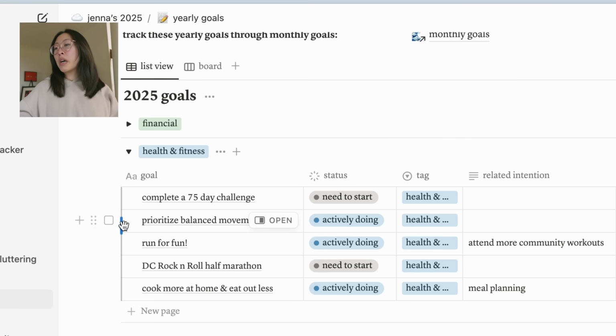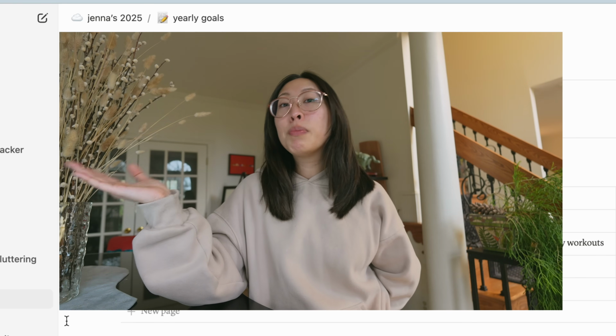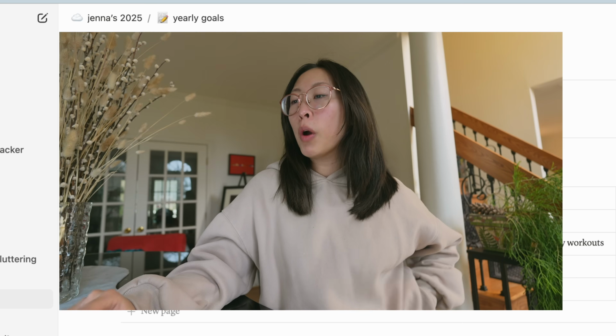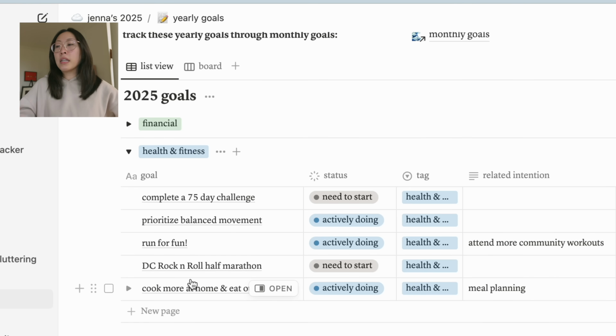Other than that, my goals of run for fun, prioritize balanced movement, cook more at home. These are the high level vague goals that I want to say I am actively working towards, but when we get to the monthly goals, then that can be a little bit more tangible. So overall, these are just my intentions, like how I want to feel about the year, feel like I'm doing all of these things, and I feel like I'm on track.